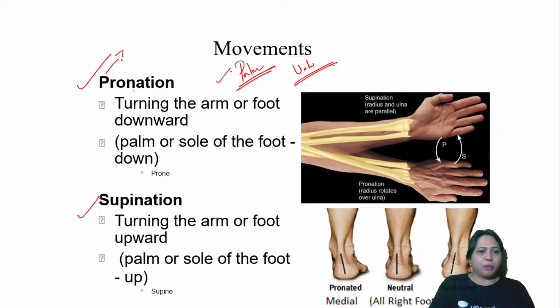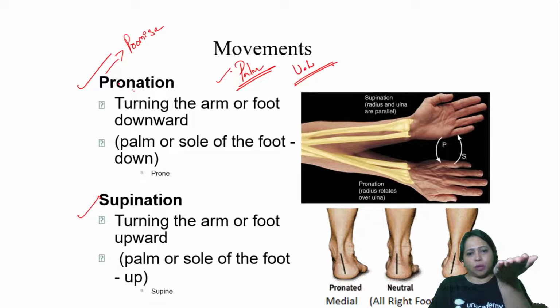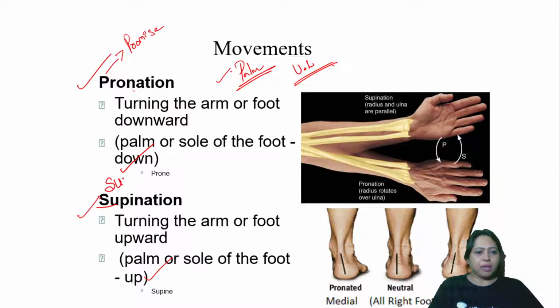You remember I said for P, promise. You promise somebody something like this, that is pronation. You turn the arm or foot upwards like this, then it becomes supination because it is facing upwards. So down is pronation, up is supination. Remember this, I said, remember the sun, facing sun.